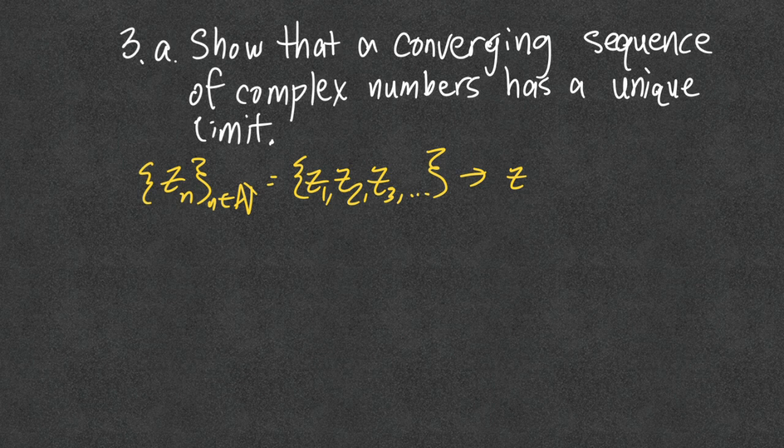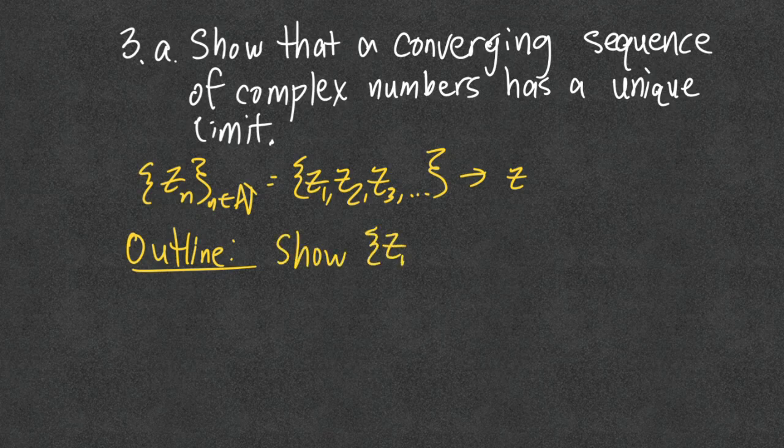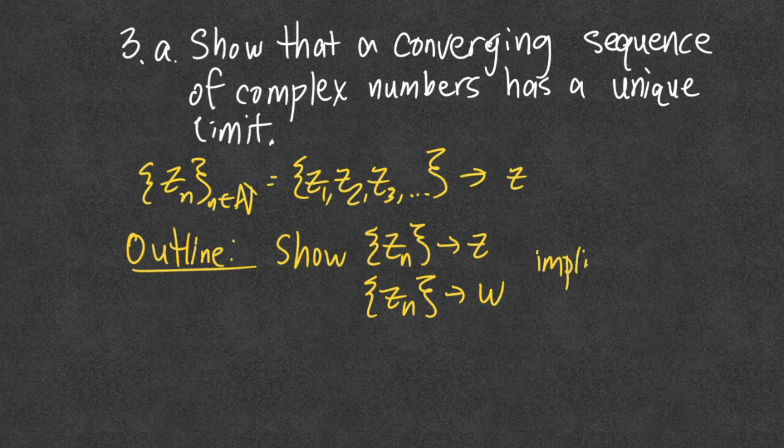Okay, so how are we going to do that? Well, this is kind of the outline. The outline is going to be to show that if z sub n converges to z and z sub n converges to maybe another limit w, that's going to imply that z equals w.